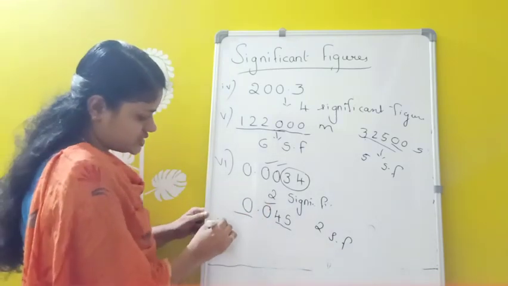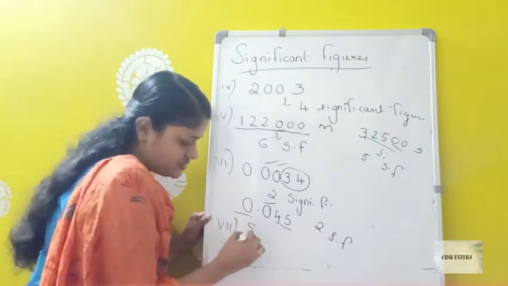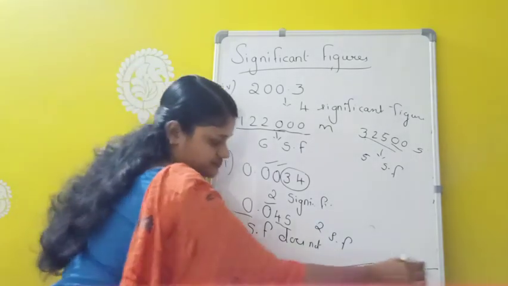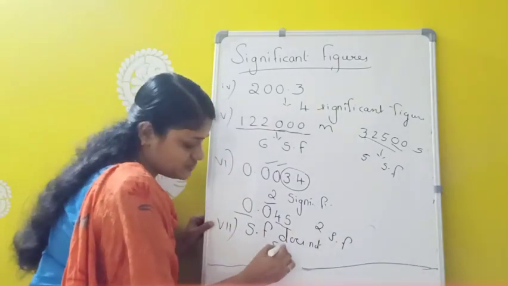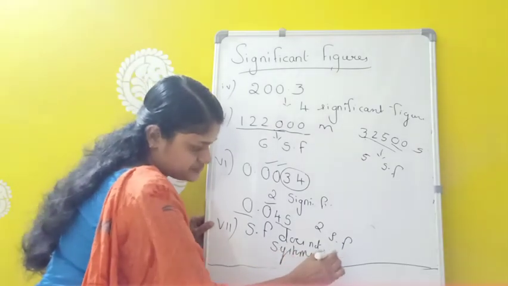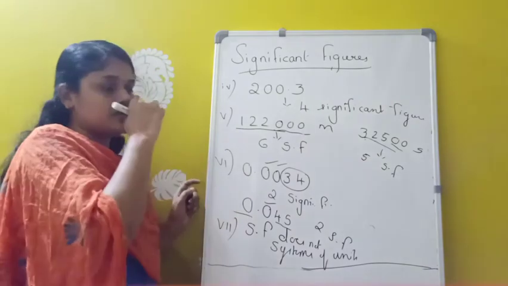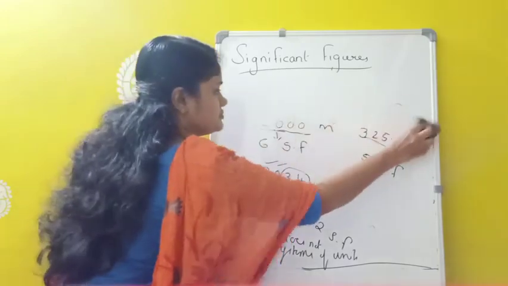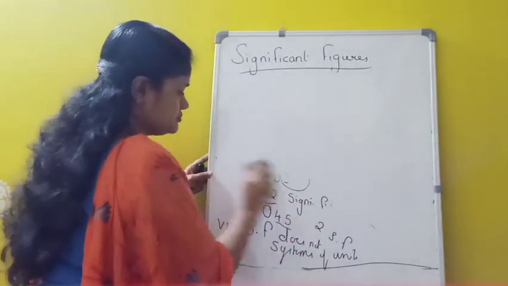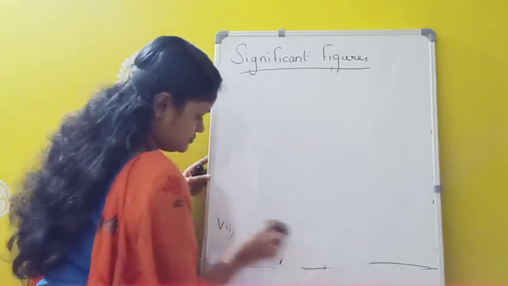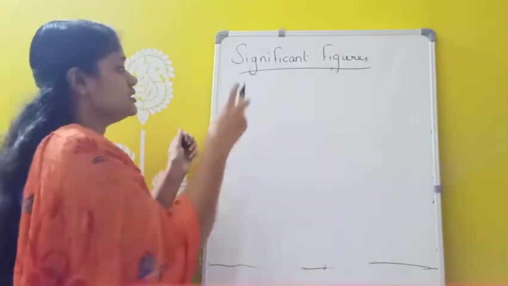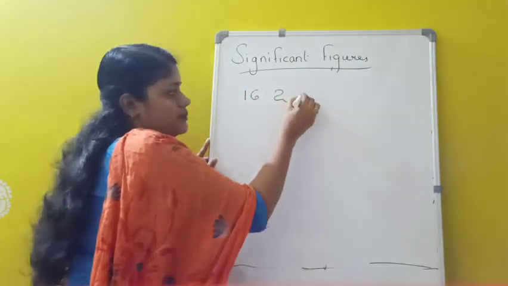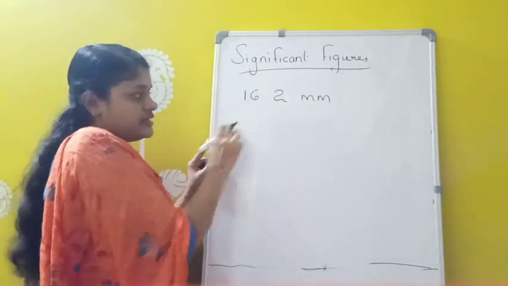Okay. Now, sixth one. The significant figures do not get affected by systems of units, or different units. Suppose I am taking one example, 16.2 millimeter. So this is in millimeter.